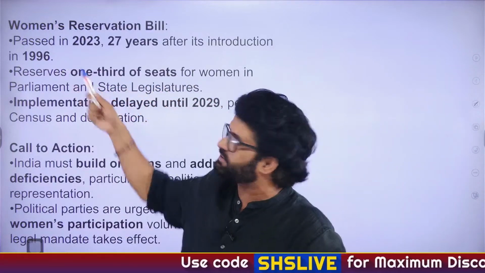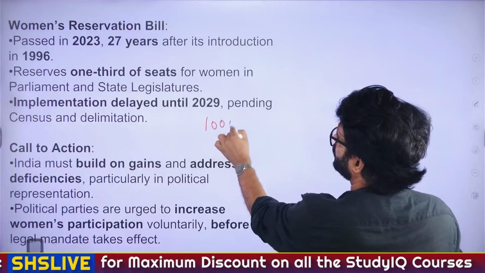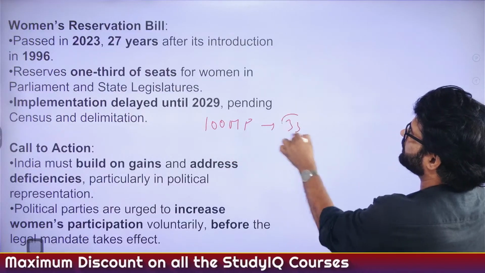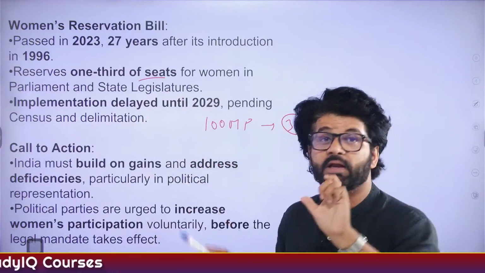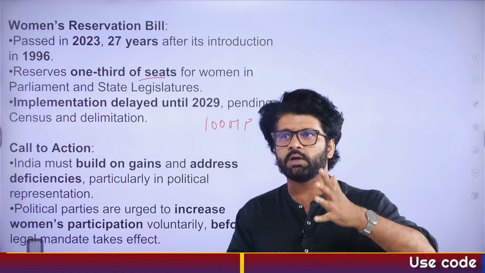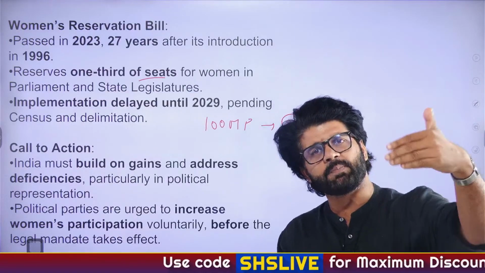Introduced in 1996, this Women Reservation Bill, 33% reservation. That means if there are 100 MPs in Lok Sabha, 33 MPs will be women. Reserved 1/3 seats, as they are saying. Implementation delayed. Why are we talking about BJD and Odisha? I think in panchayats and municipalities, they have reserved 50% seats for women.